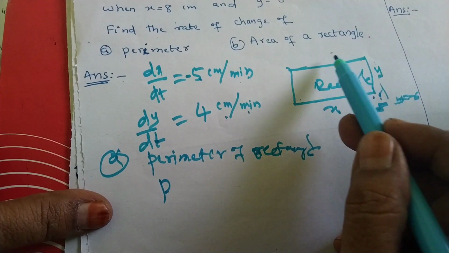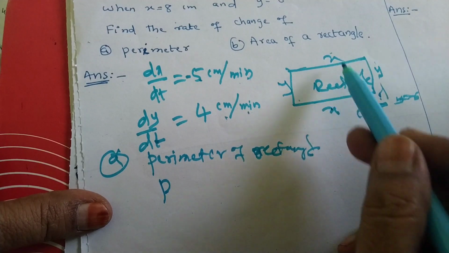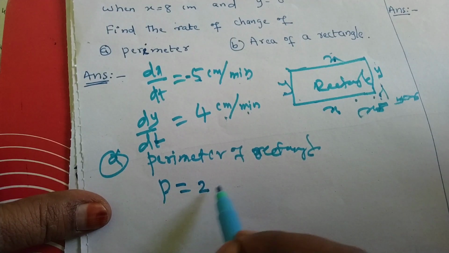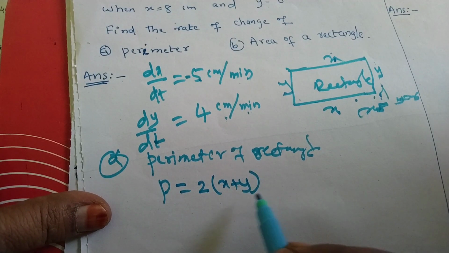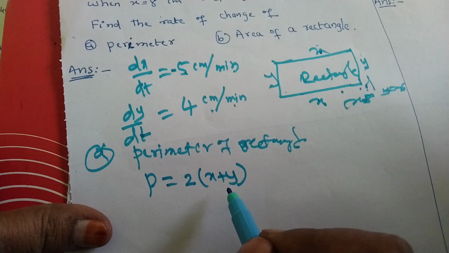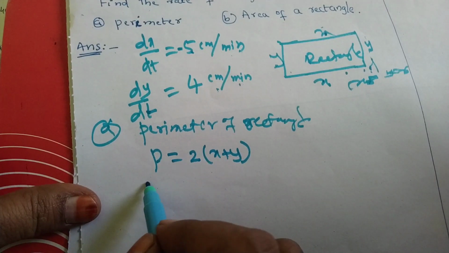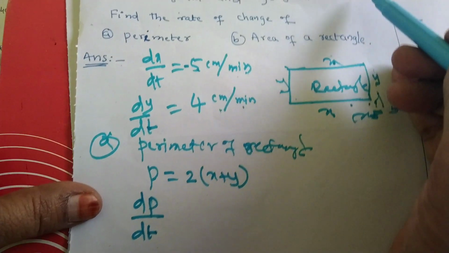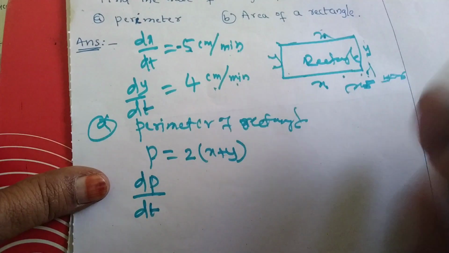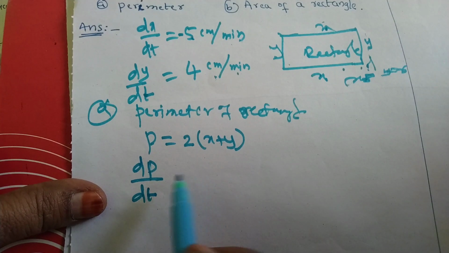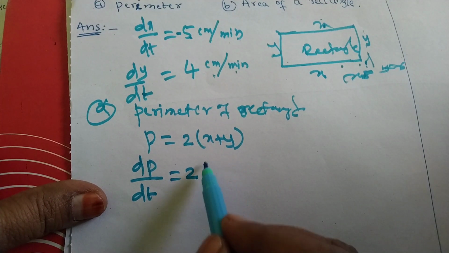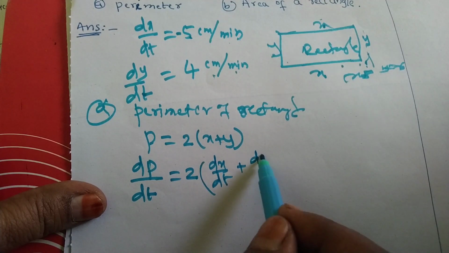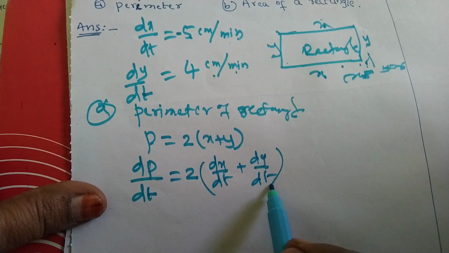Suppose it is x, it is y, it will also become x, y. x plus x is 2x, y plus y is 2y. Perimeter will become 2 times x plus y, or 2x plus 2y. So differentiate P with respect to t. With respect to time ही यहाँ करना है क्योंकि यहाँ क्वेश्चन में मिनट दिया है. So dP by dt equal to 2 times x का डिफ्रेंशिएशन होगा dx by dt प्लस y का डिफ्रेंशिएशन dy by dt.